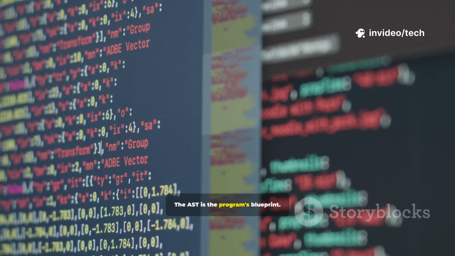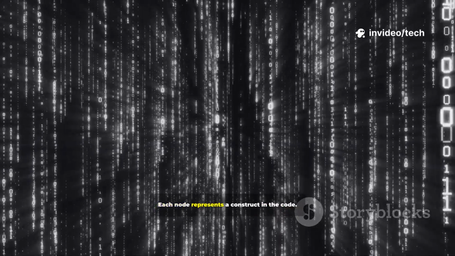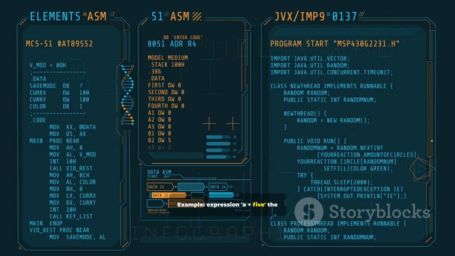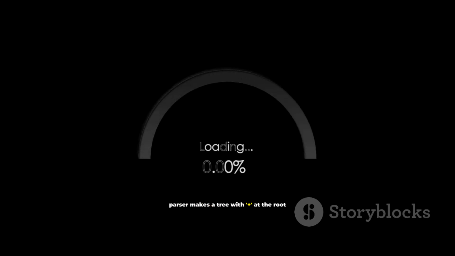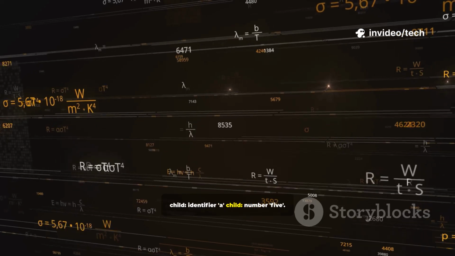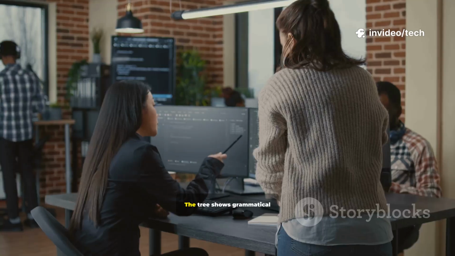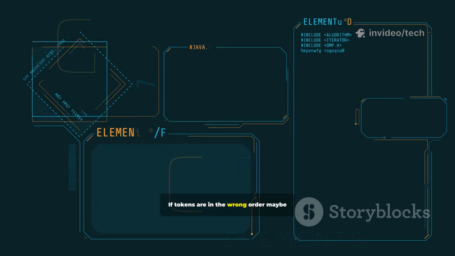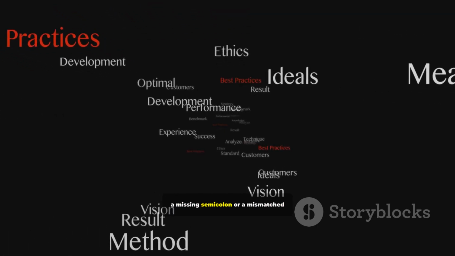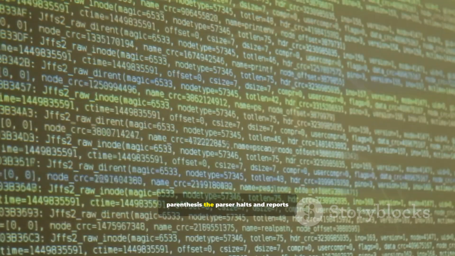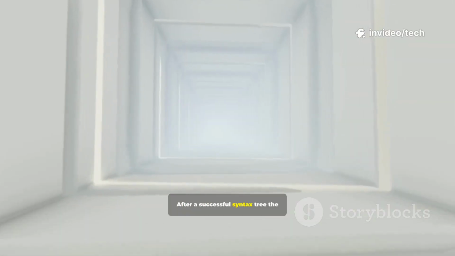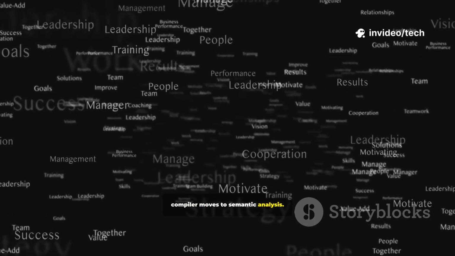The AST is the program's blueprint. Each node represents a construct in the code. Example, expression, a plus 5. The parser makes a tree with plus at the root, child: identifier a, child: number 5. The tree shows grammatical relationships explicitly. If tokens are in the wrong order, maybe a missing semicolon or a mismatched parenthesis, the parser halts and reports a syntax error. After a successful syntax tree, the compiler moves to semantic analysis.